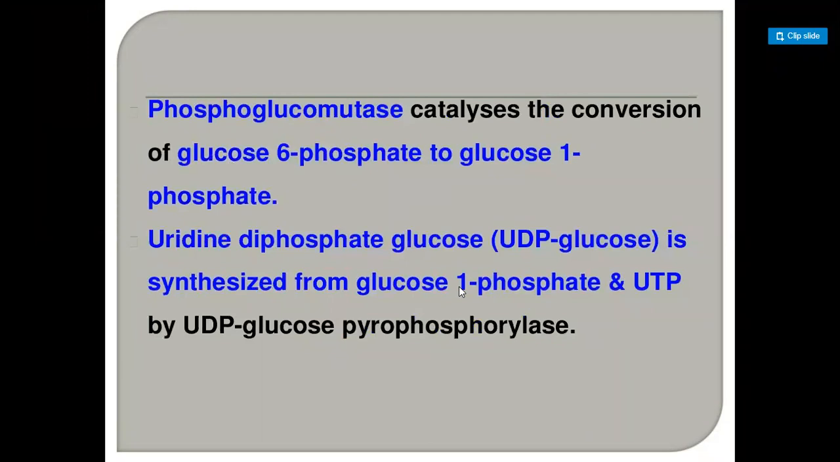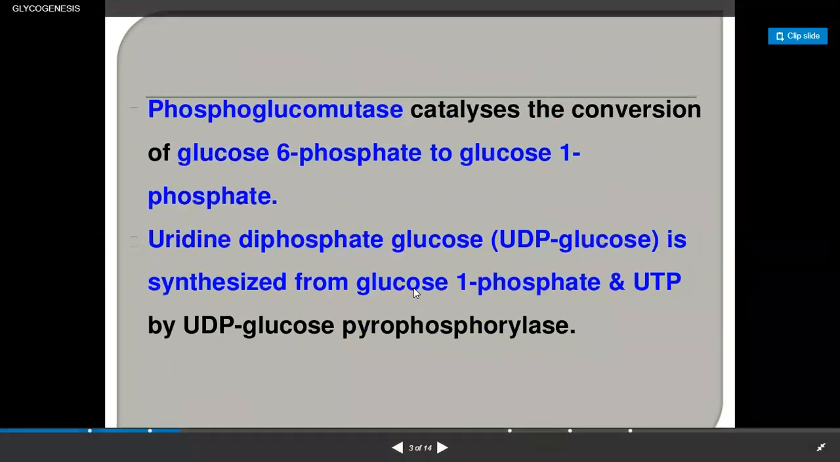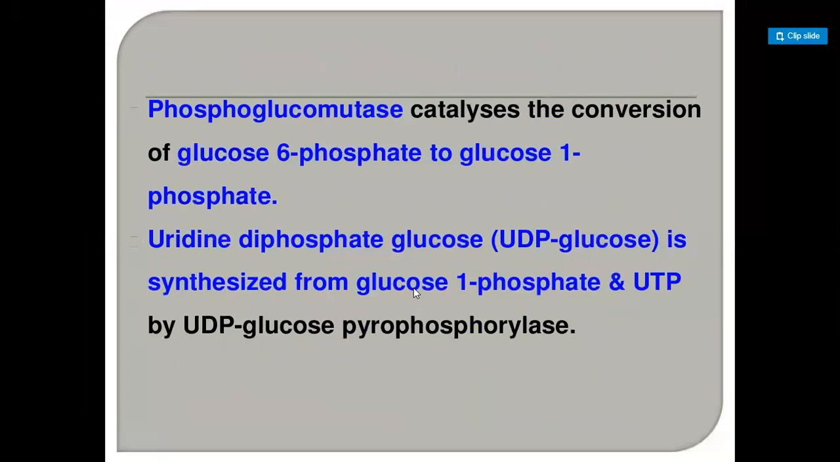Phosphoglucomutase catalyzes the conversion of glucose 6 phosphate to glucose 1 phosphate. Then uridine diphosphate glucose, UDP glucose, is synthesized from glucose 1 phosphate and UTP by UDP glucose pyrophosphorylase. So this is the enzyme UDP glucose pyrophosphorylase for the conversion of glucose 1 phosphate and UTP.